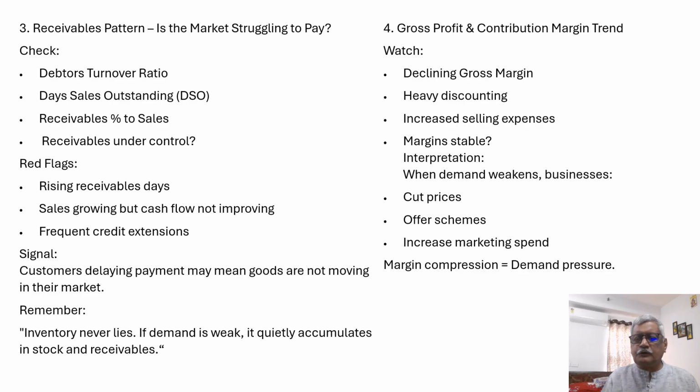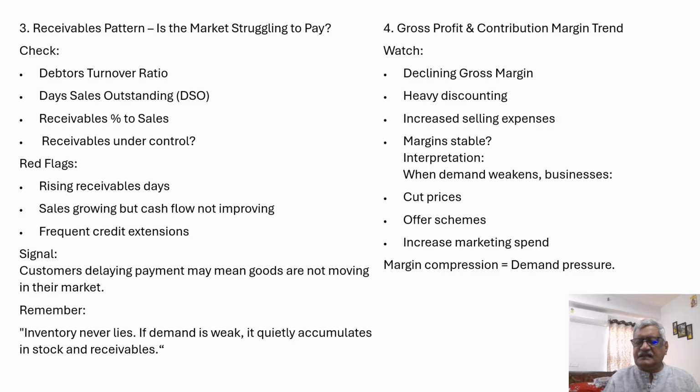4. Gross profit and contribution margin trend. Watch for declining gross margin, heavy discounting, increased selling expenses. Are margins stable? Interpretation: when demand weakens, businesses cut prices, offer schemes, increase market spend.